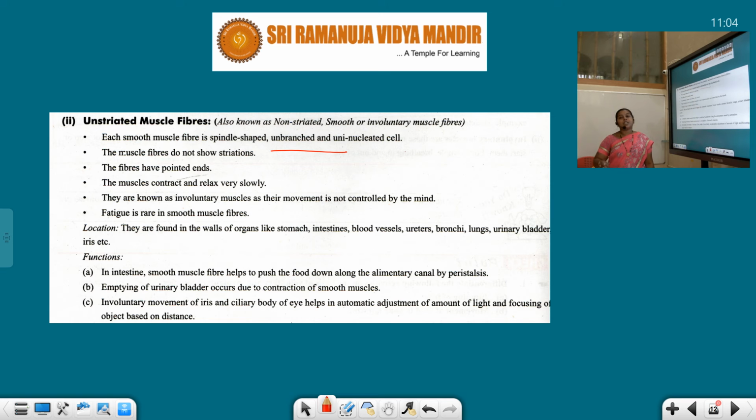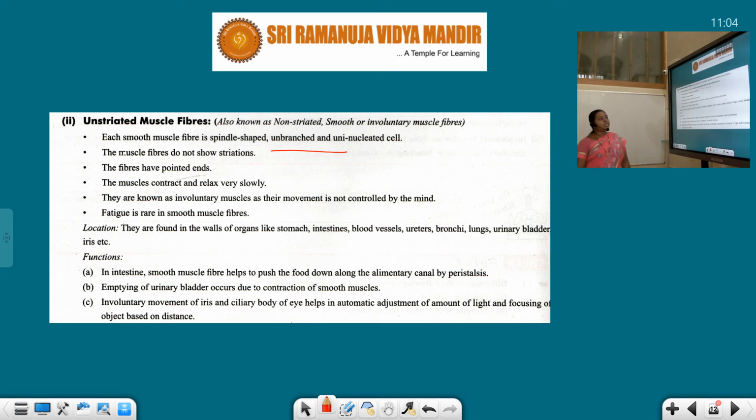It is not at all under the control of my wish, right? And fatigue is rare in smooth muscle fibers, so they will not be tired here. In the previous case, skeletal muscle, they'll be tired, so they need some rest, but here it is very rare. Fatigue is very rare in the smooth muscle fibers.